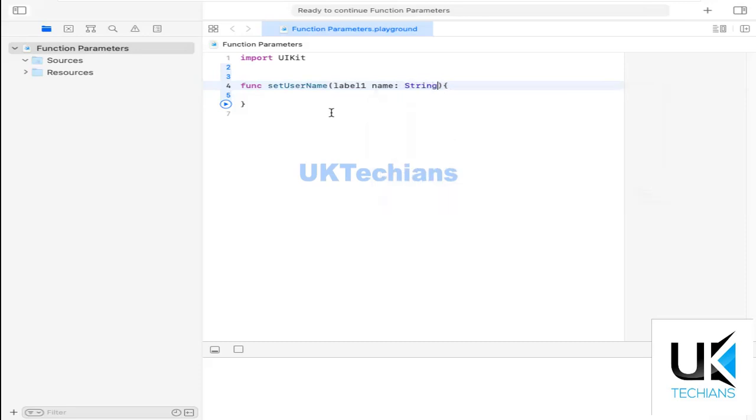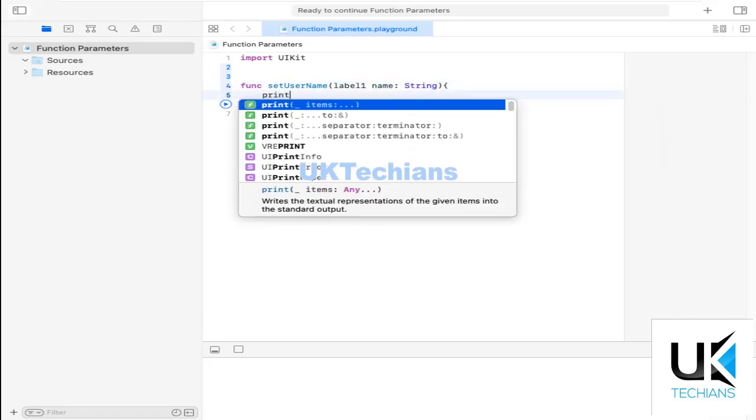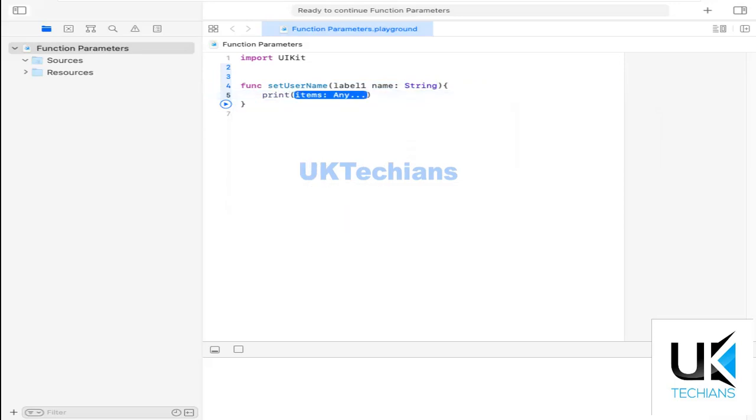So I define here the first parameter, which is label1, the parameter name is name, and then the data type is a string.